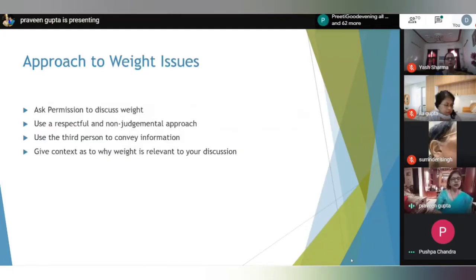Approaching weight issues in these patients, we should be sensitive, non-judgmental, respectful, and try to take her permission to discuss weight with her and give her the reasons why discussing weight is relevant to the choice of contraceptive method.